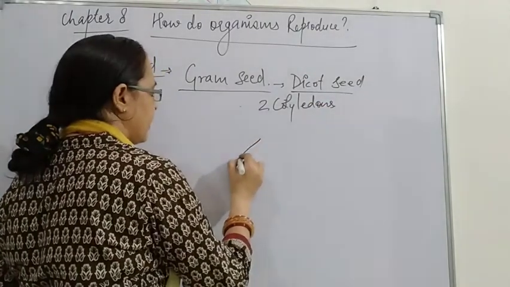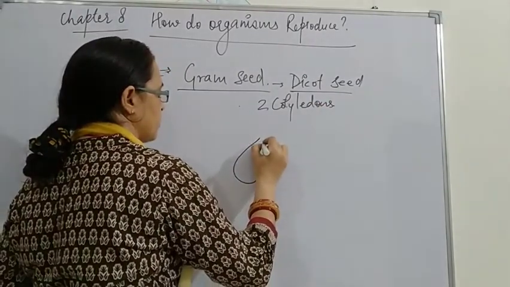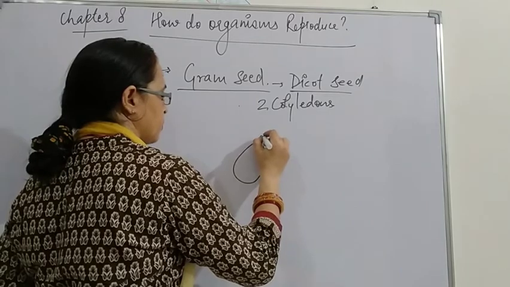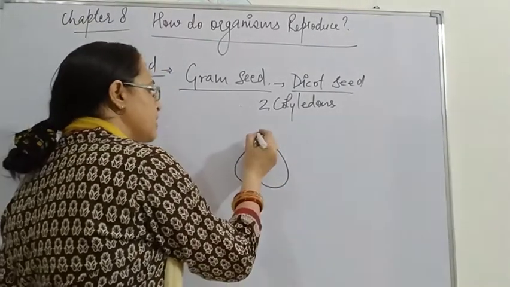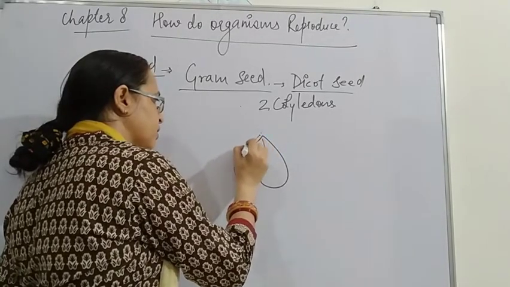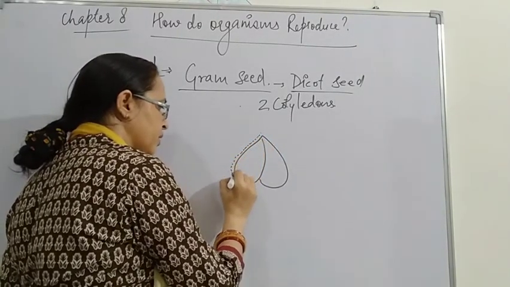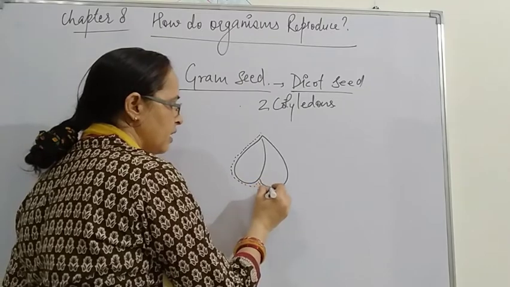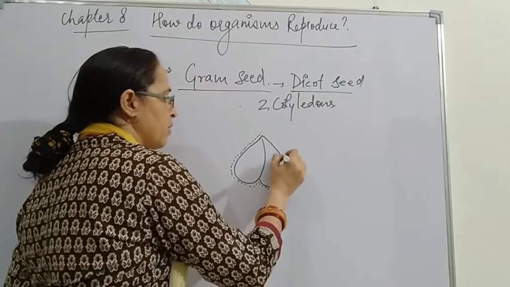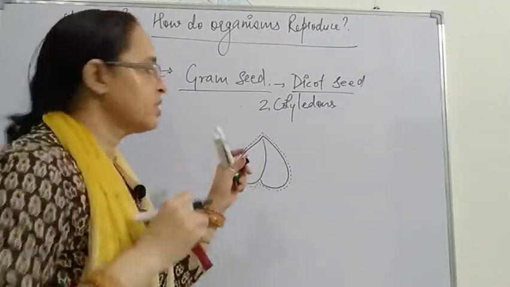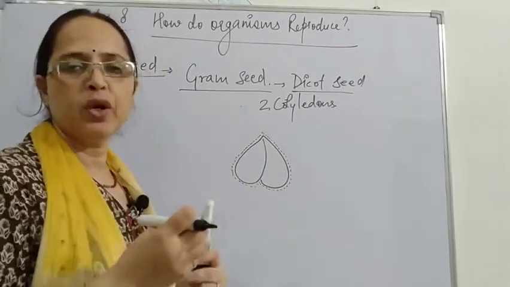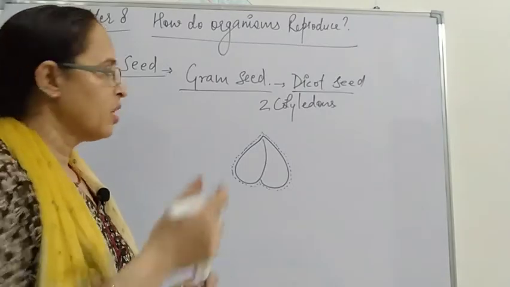Now if I draw the diagram, in this way, this has a thick covering around it. When it is soaked in water, the covering absorbs the water and becomes moist.